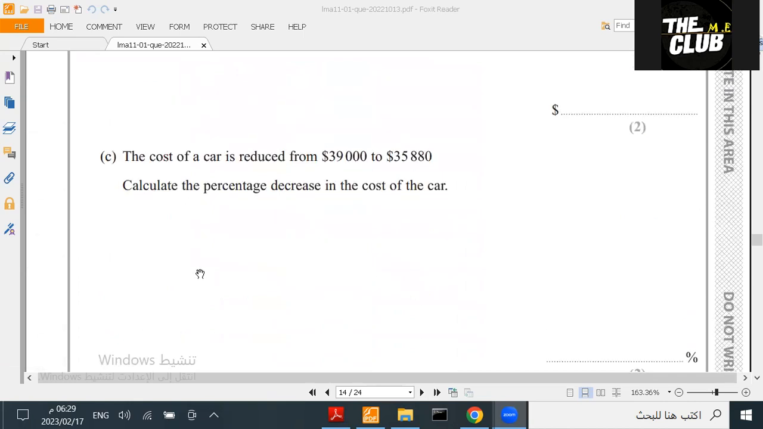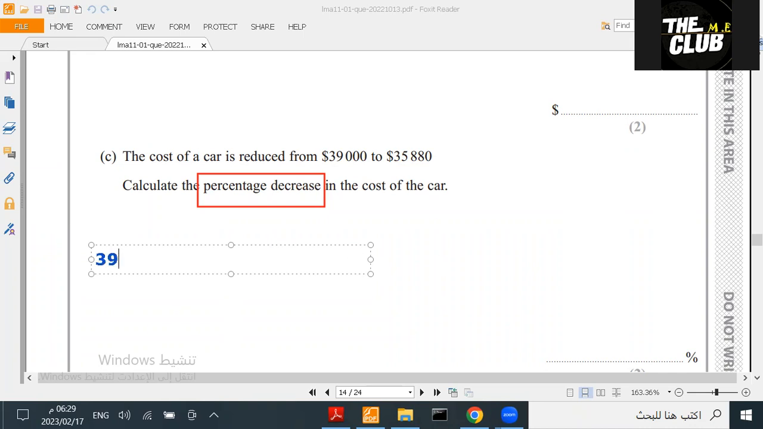Question C. The cost of a car is reduced from 39,000 to 35,880. Calculate the percentage decrease in the cost of the car. Okay, percentage decrease كما قلنا لما يجيني percentage decrease معناها I have to use the percentage change rule. شنو هي rule of percentage change? It's the number that we subtract from each other and then divide by the original and then multiply by 100. هو تغير من كم؟ 39,000 to 35,880.